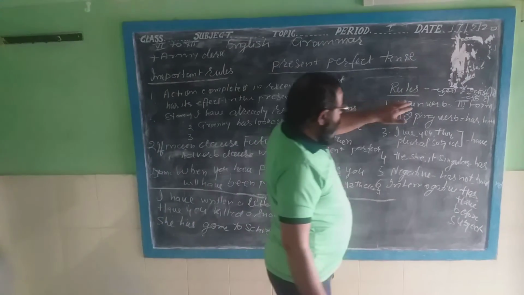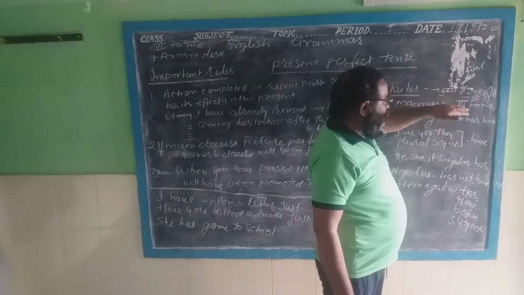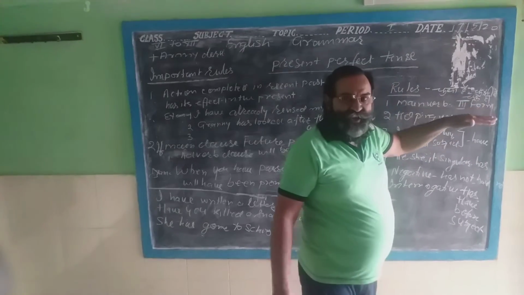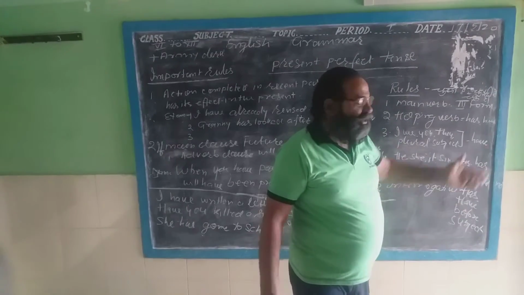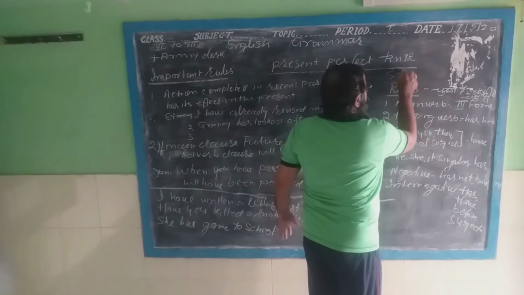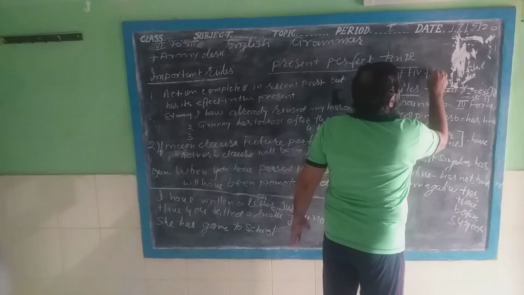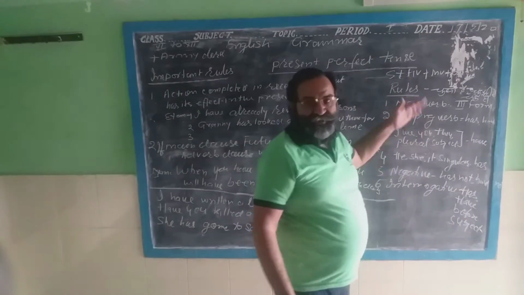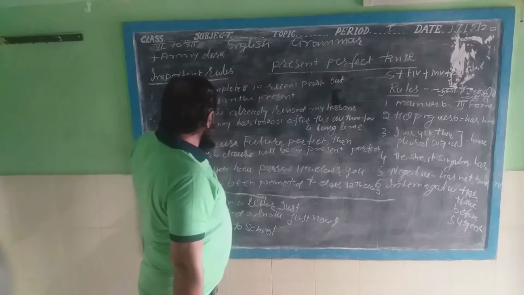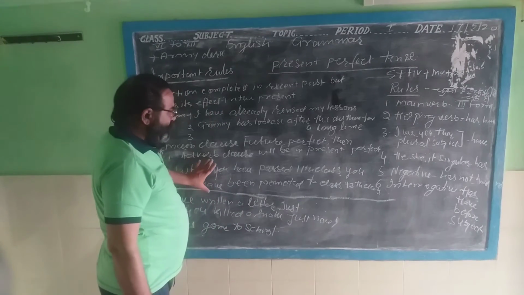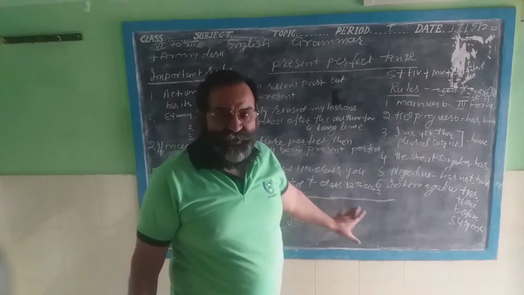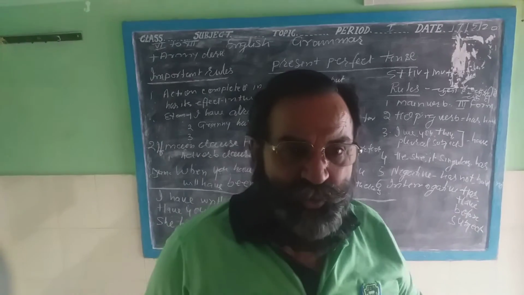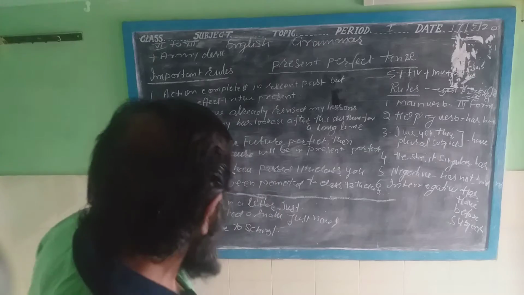First, I want to make it clear. If the sentence is in Hindi, you will find chuka hai, chuki hai, etc. at the end of the Hindi sentence. Then you translate it as: subject plus helping verb plus main verb plus object. I will tell you again further. But I want to make this clear especially for those appearing in army clerk exams, 10th class and 11th class, or board examinations.